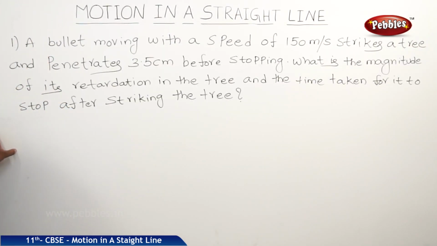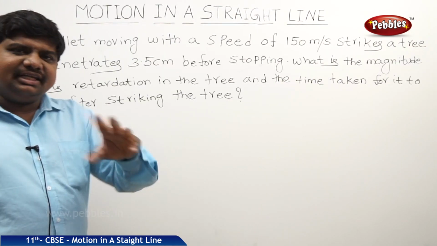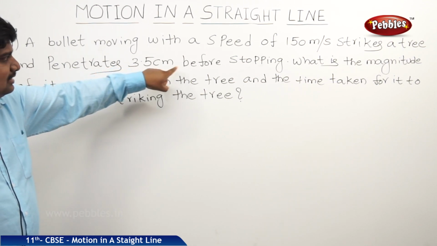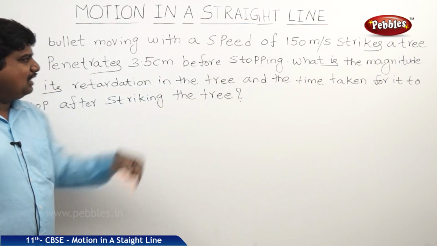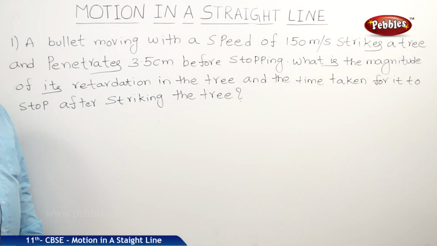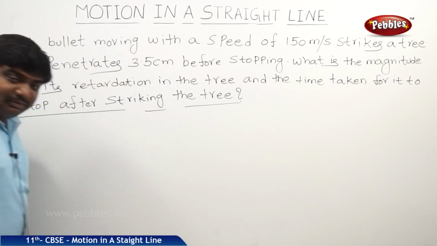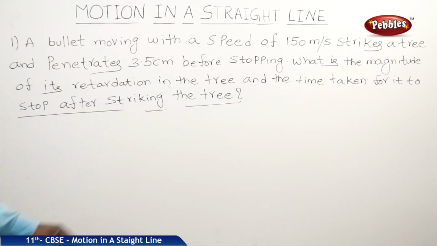Here is one problem which is related to the kinematic equations of motion. A bullet moving with a speed of 150 meters per second strikes a tree and penetrates 3.5 centimeters before stopping. What is the magnitude of its retardation in the tree and the time taken for it to stop after striking the tree? So, when you are solving the problem, it is better to write all the physical quantities.